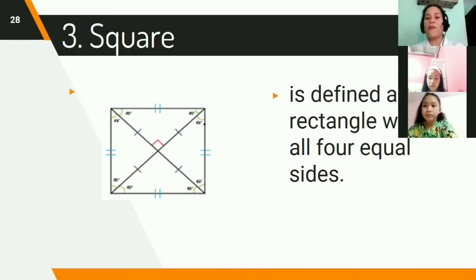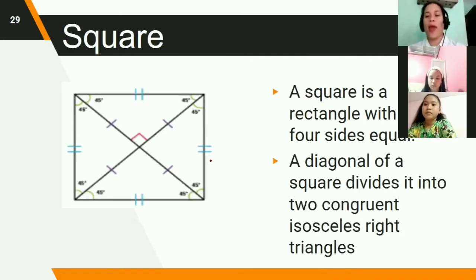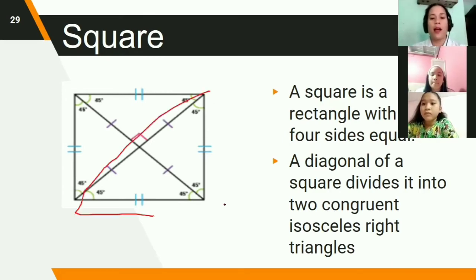A square is defined as a rectangle with all 4 sides equal. As you have seen here, they are all equal, both sides of the square. The other sides here are also congruent. A square is a rectangle with all 4 sides equal. A diagonal of a square divides it into congruent isosceles right triangles. So if we cut this one, we get an isosceles triangle.